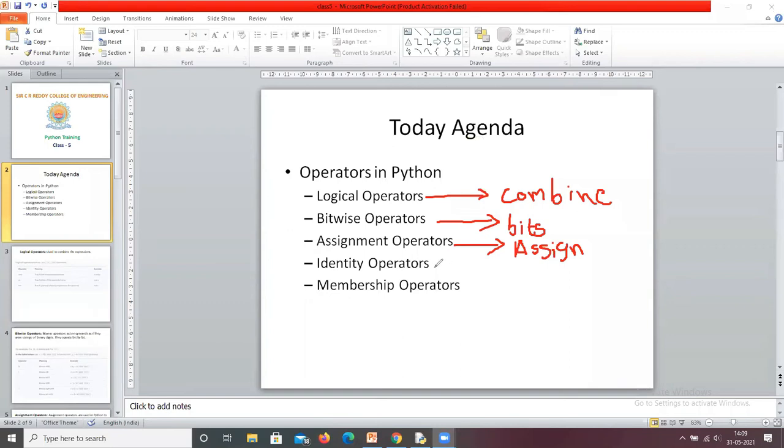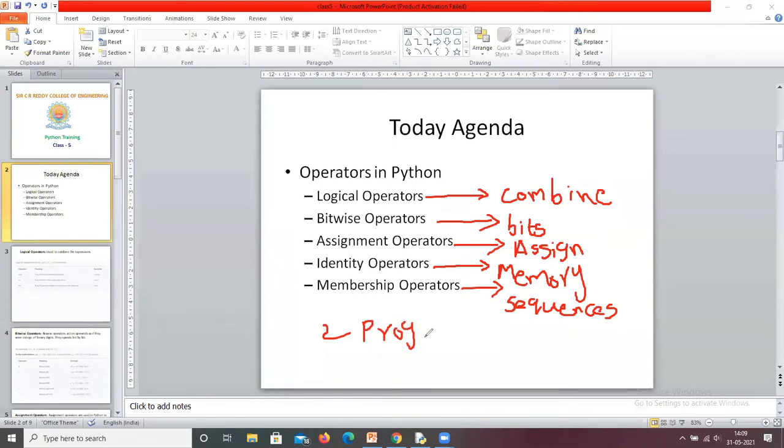Then identity operators. These operators check the content based on the memory location. And membership operators we use to check in sequences. We will discuss all these operators in detail. After that, we are going to see two simple programs. This is the agenda of this class.